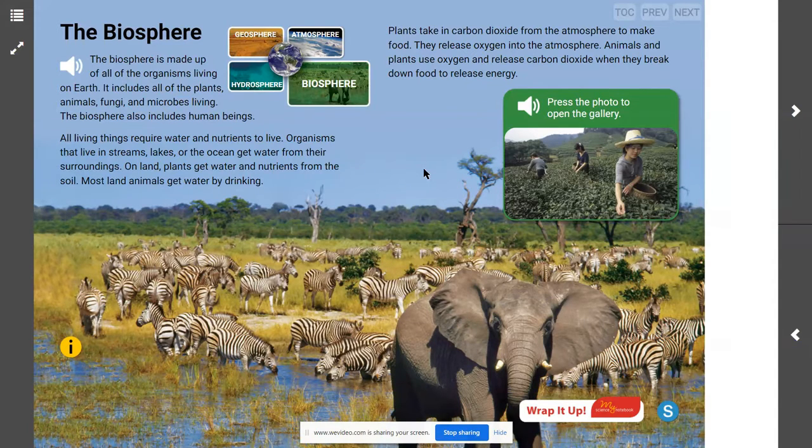Within the biosphere, plants and animals from different ecological communities connect. Plants and animals that live and grow in these communities are determined by the physical characteristics of their surrounding environment. So here we have these zebras that are living in the savanna, and we know that they're living here because this particular environment is going to match their needs best. You've done some work in the past talking about biomes and talking about ecosystems.